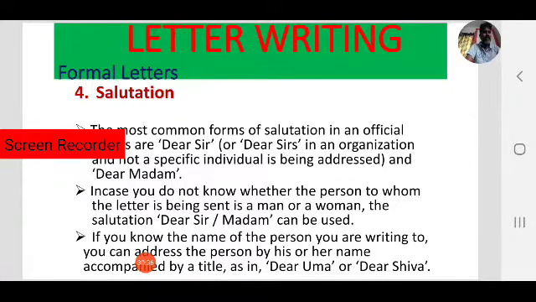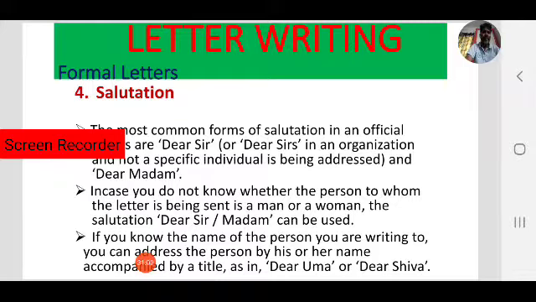Or the head of the institution is a man, his name is Shiva. You can write dear Shiva. Always keep in mind man or woman. Sorry for using male, never use male, female.